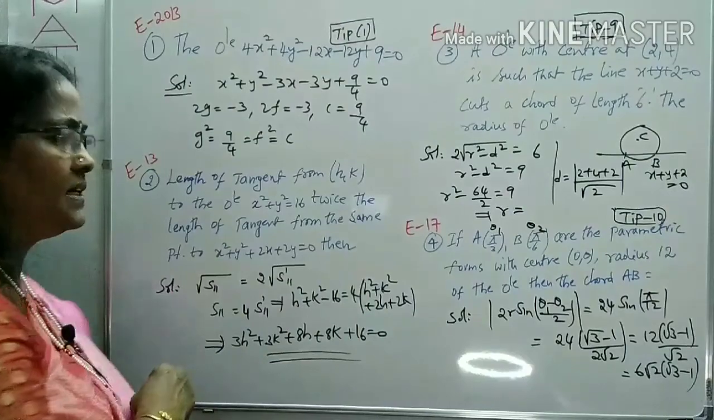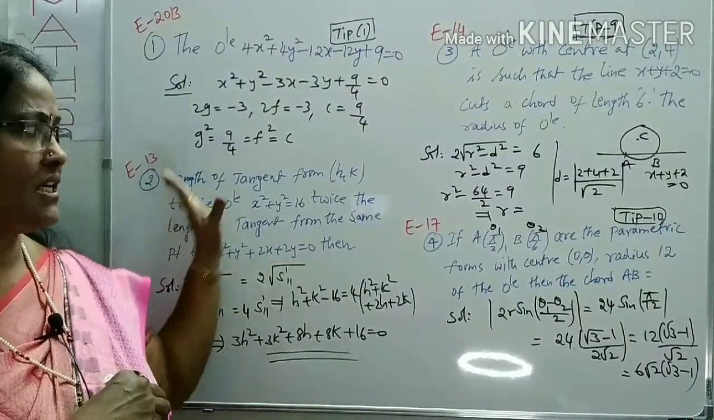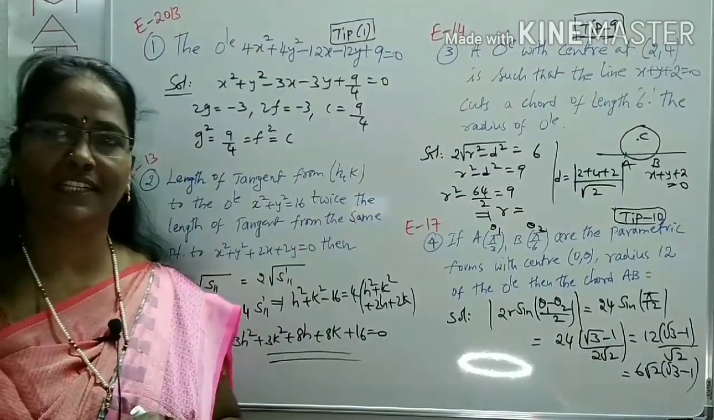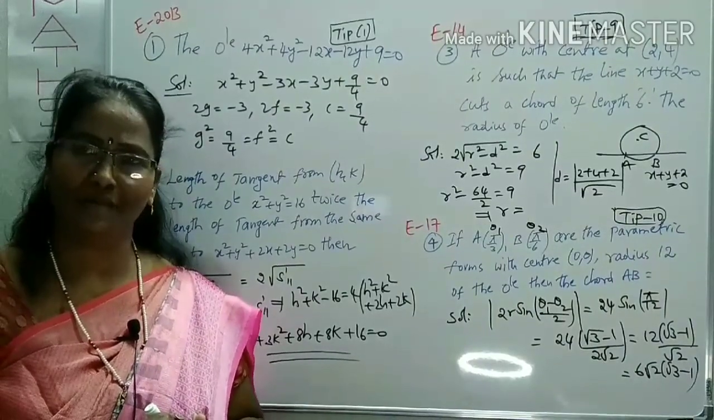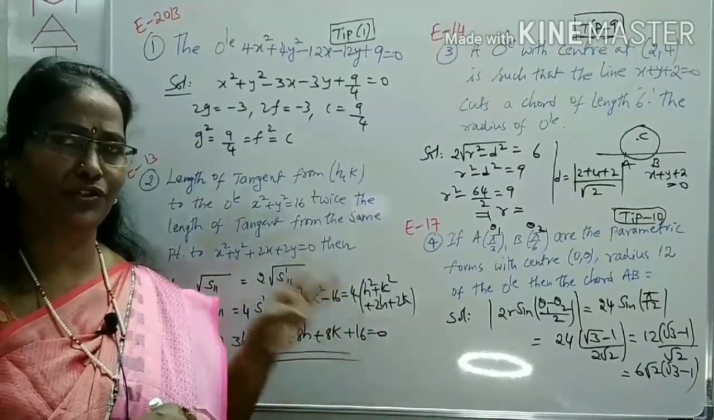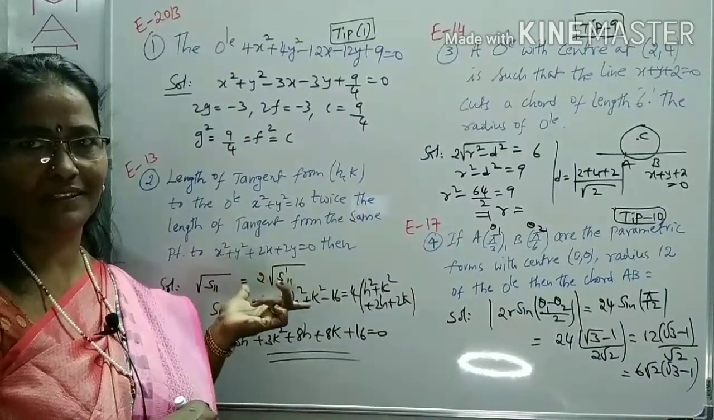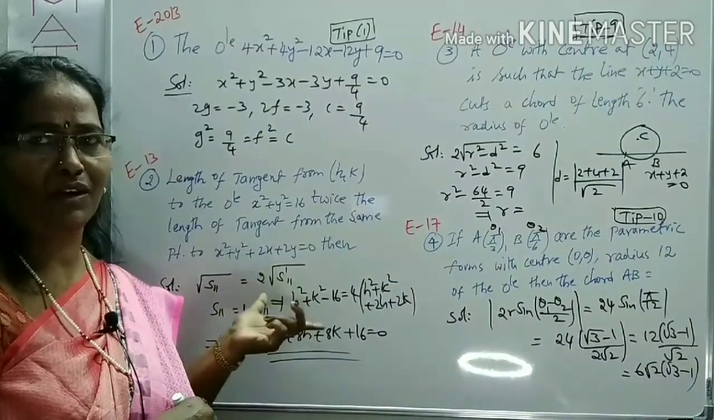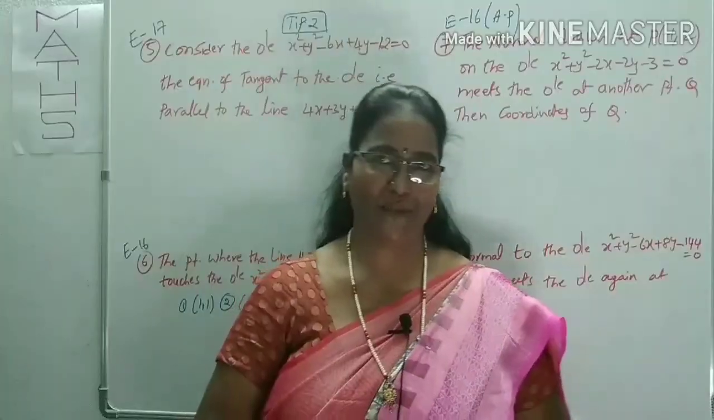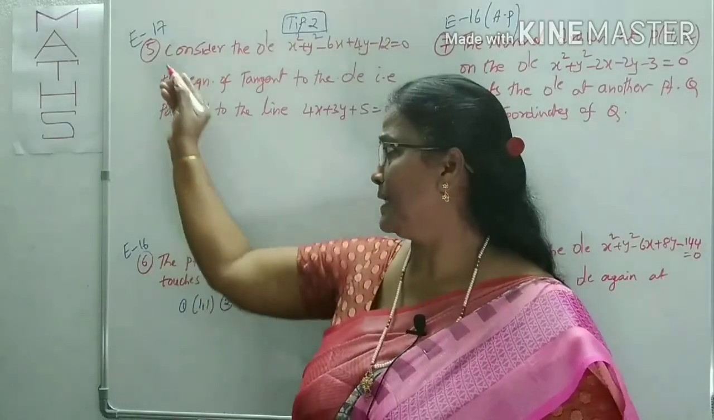Okay, is it clear? These are the various questions. The first 4 questions I did are given in the previous EAMCET. Among these 4 questions, 3 questions I did by the tips only. This is only a general idea about the formula. Is it clear? Now let's look at the next question, number 5.